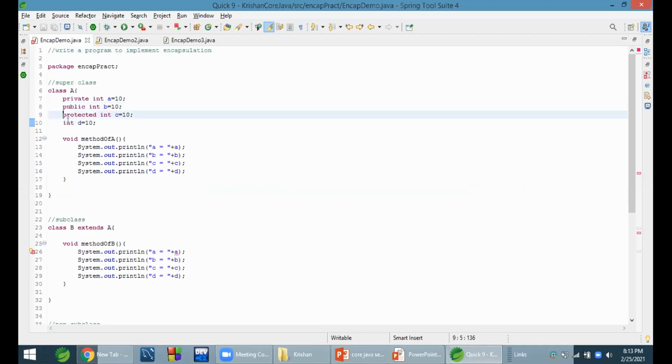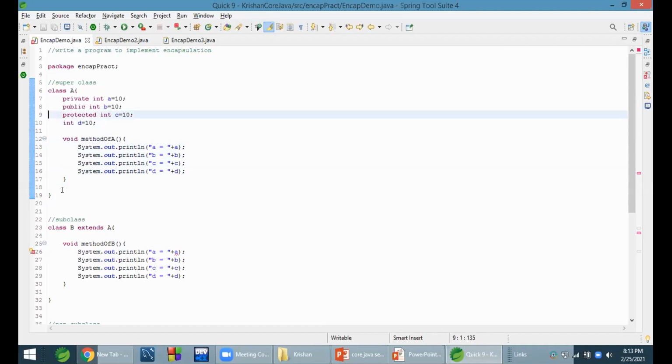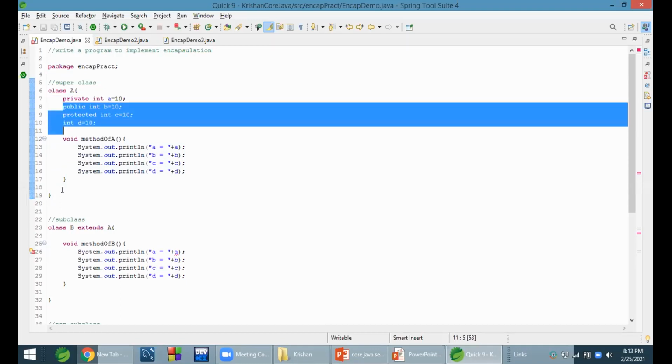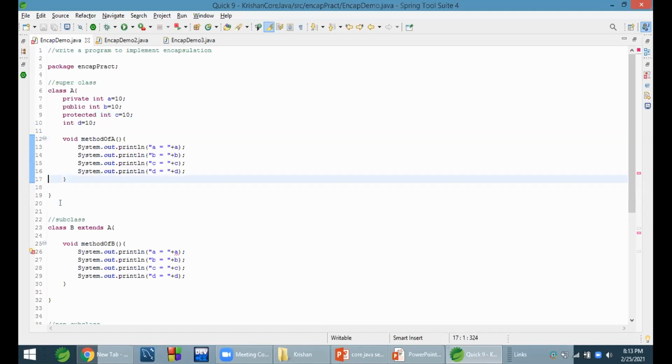In fact, all members, private, public, protected and default, are accessible within the same class, because the minimum eligibility is private. No need to call this method, because the IDE is not showing any error, which means everyone is accessible.